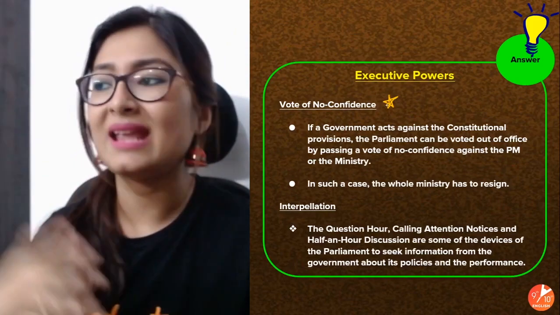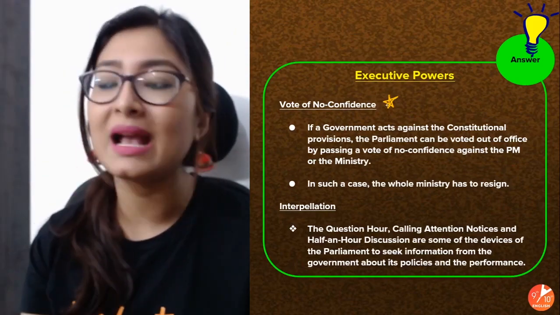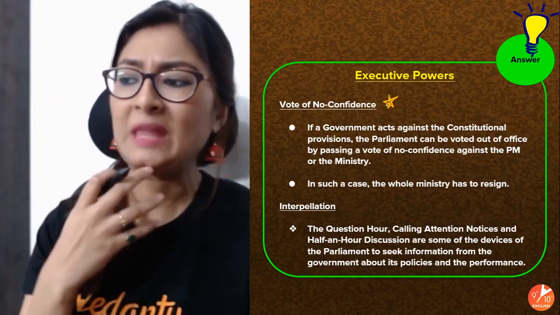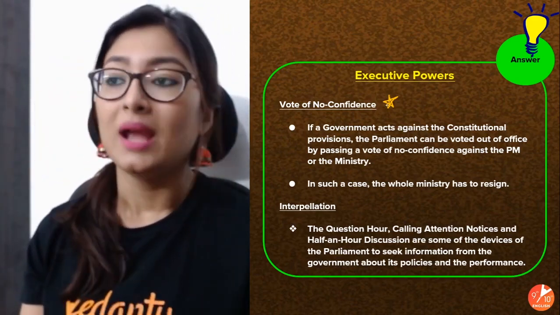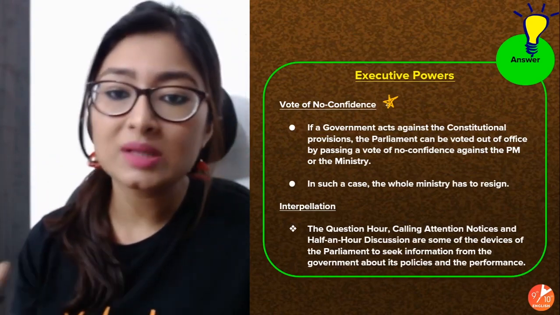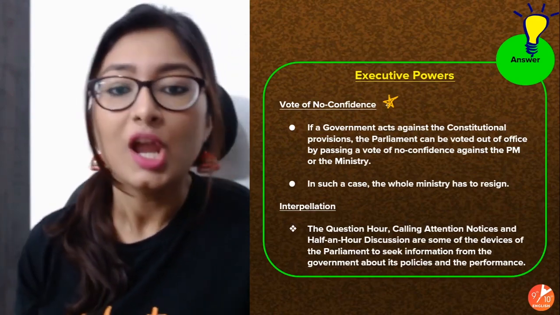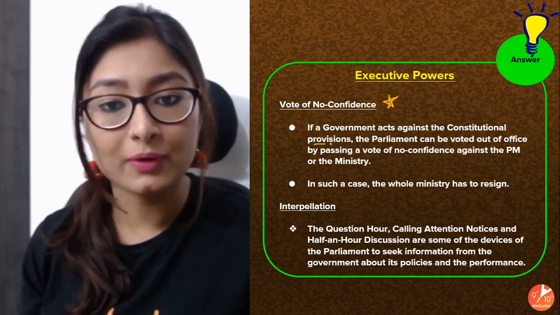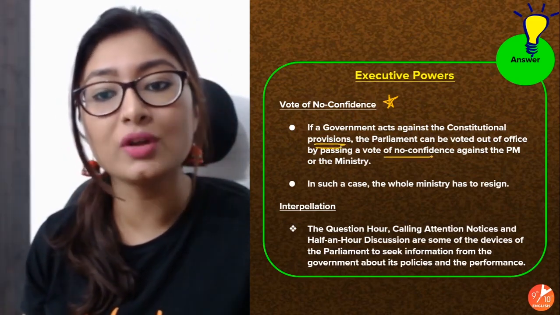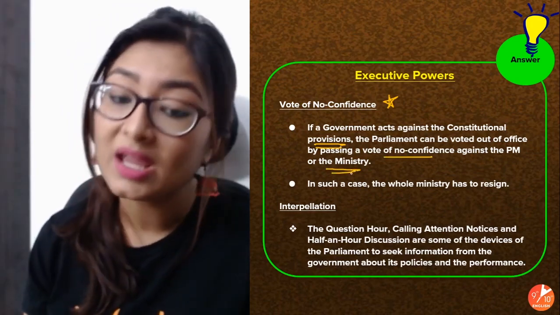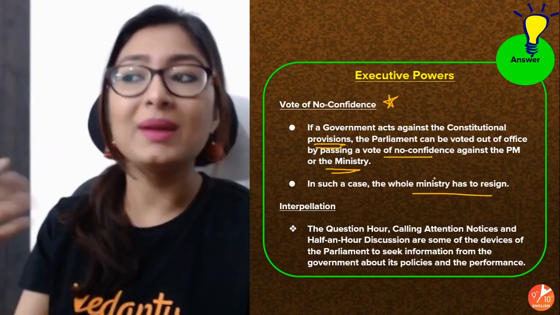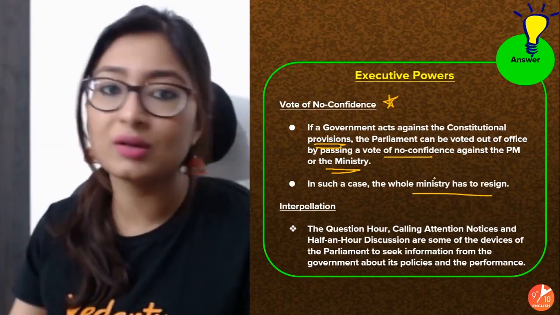If anybody feels that this person does not deserve to be here, although they have been elected, but now they don't seem to be practicing things in the most correct way, in the most ethical way, they can pass a vote of no confidence, and then the person has to resign. The CM has to resign. So if the government acts against the constitutional provision, the parliament can vote it out of office by passing a vote of no confidence against the PM or the ministry. In such a case, the whole ministry has to resign. Even if one person is not correct, because it's a joint responsibility, the entire group has to go.